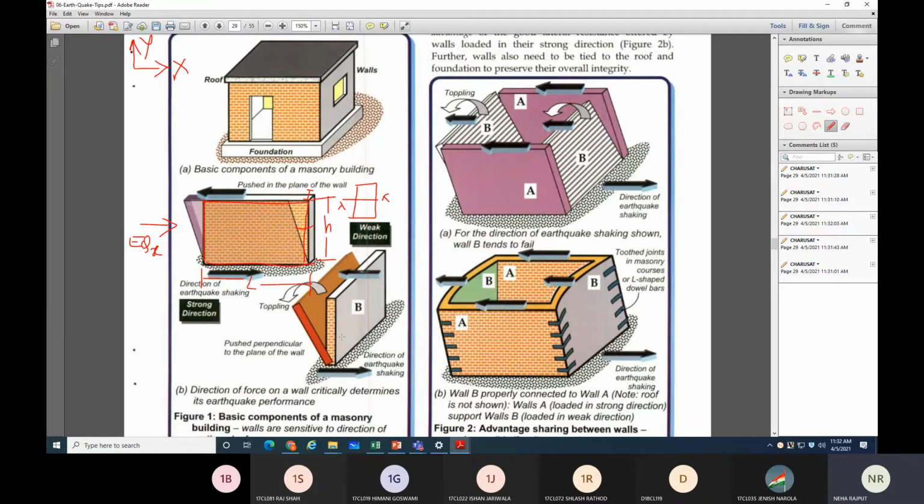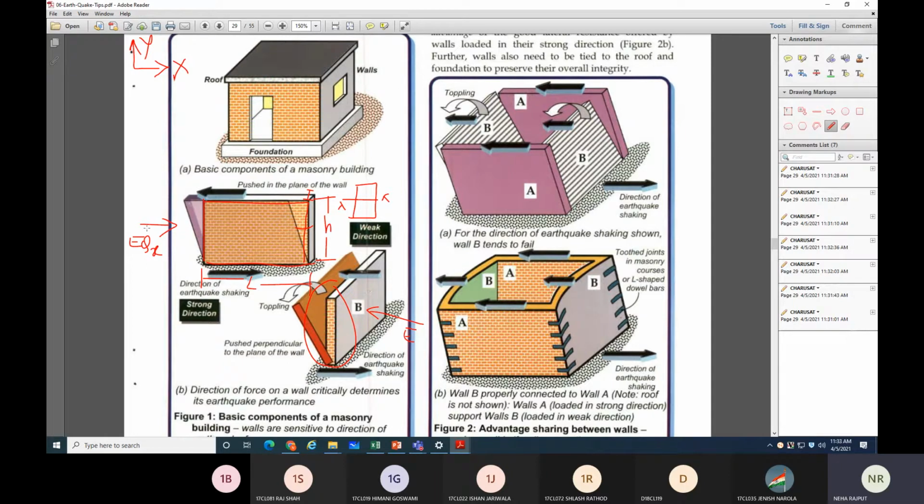But in this same situation, same orientation, now I am applying force in this direction, perpendicular to the plane of wall. Now what will happen? The moment of inertia is less in this perpendicular direction. That's why this wall can easily topple down, right? So you can do the same with your notebook also. Hold the notebook upright, right? If you apply force parallel to the plane, then it will resist, but if you apply perpendicular to the plane, then it will topple down, right?